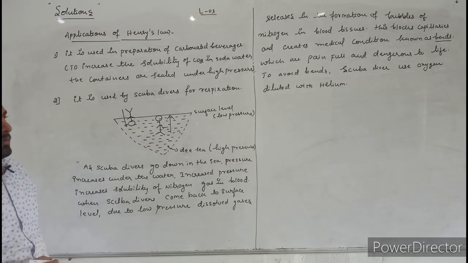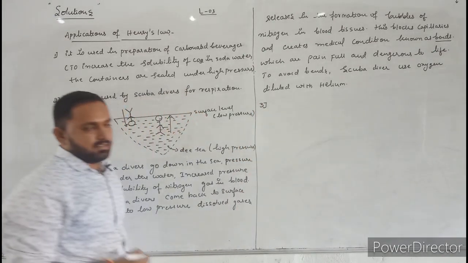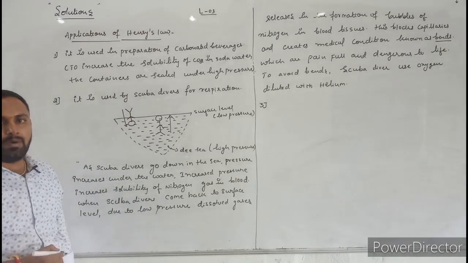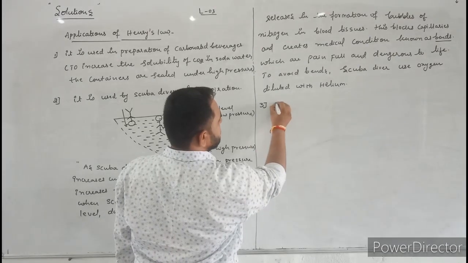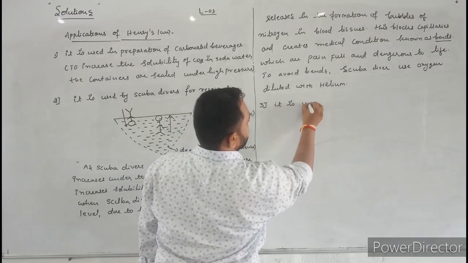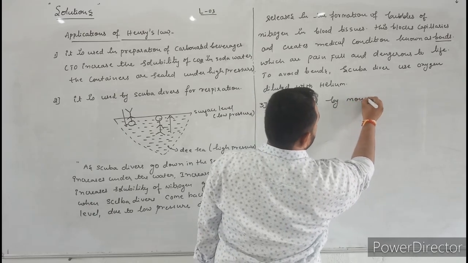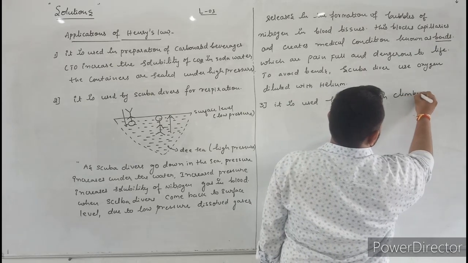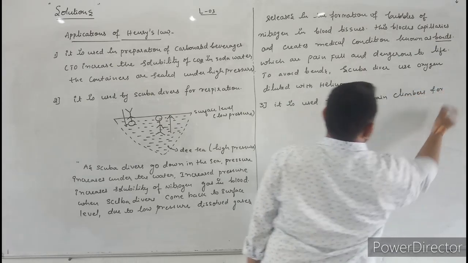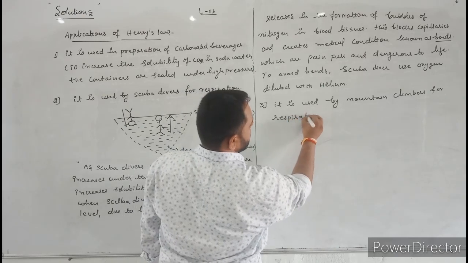Next, let us discuss the third application. Here, the third application is that it is used by mountain climbers for respiration.